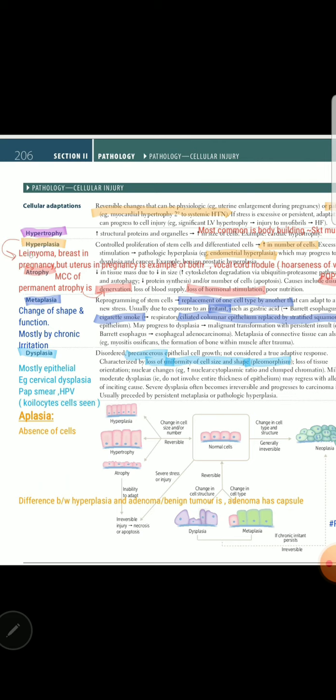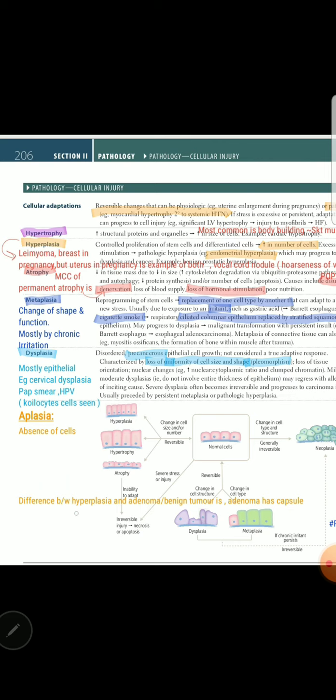So this is a tumor, but it has hyperplasia as its pathology. So example can be asked that leiomyoma is hyperplasia, or otherwise leiomyoma is not hyperplasia, it is an adenoma.